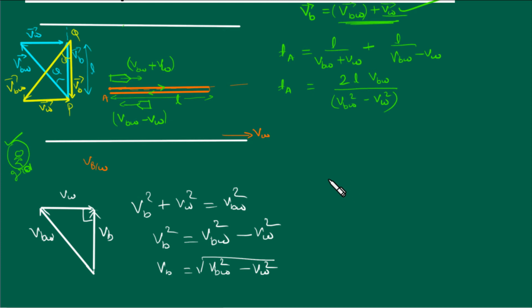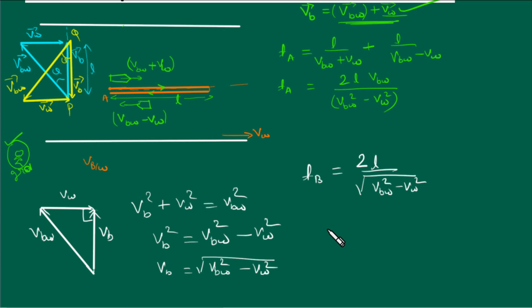Now this is the net velocity in this direction, right? So time taken by B is equal to L upon the square root of VBW square minus VW square. But this is just the onward journey from P to Q, and while going from Q to P also the same distance, same speed, so the time will become 2 times that.